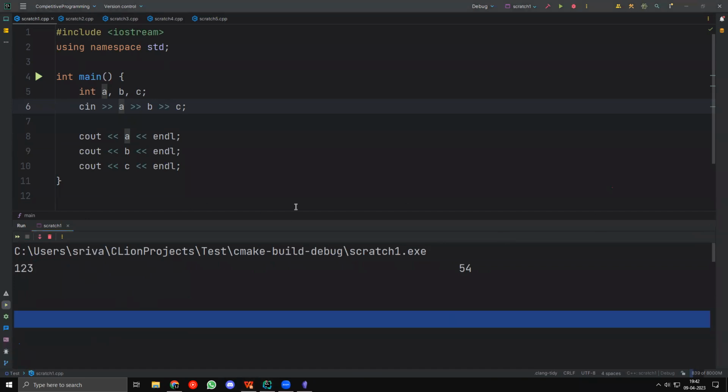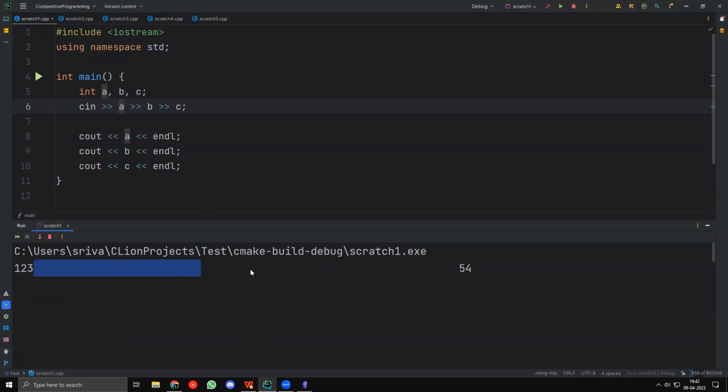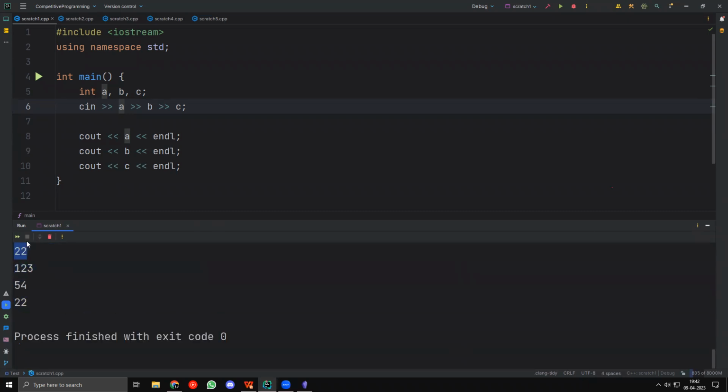Preeta says, why does it work like that? So the reason it works like that is because C++ just decided that the way they are going to take input is by using these spaces as separators, right? And no matter how many spaces there are, it is just counted as one separator. No matter how many new lines there are, it's just counted as one separator.